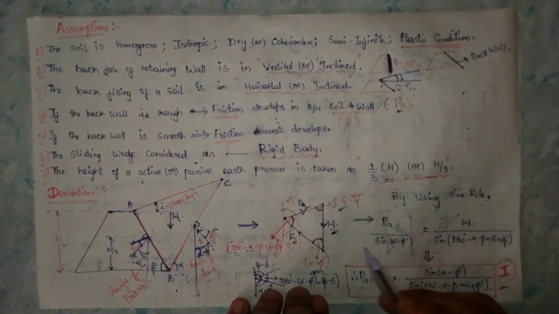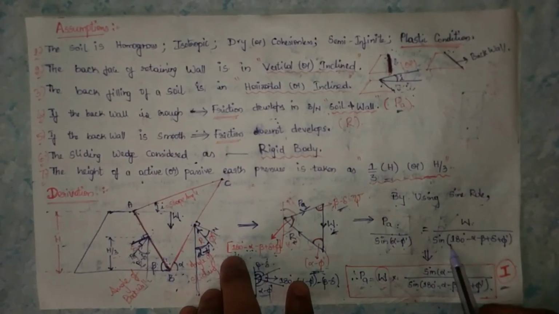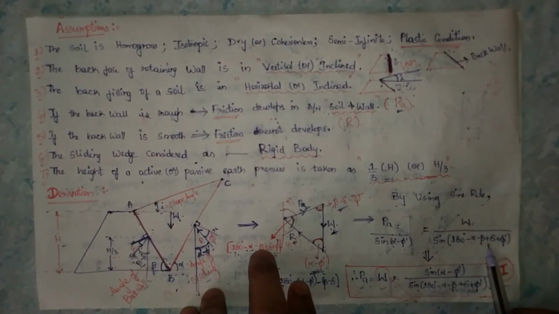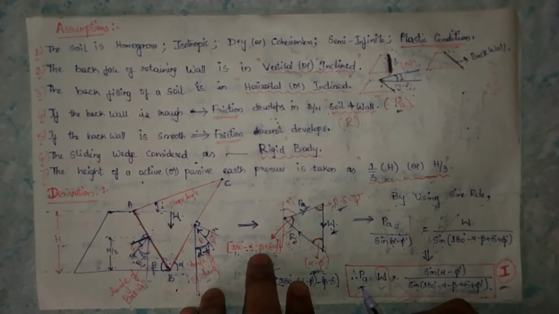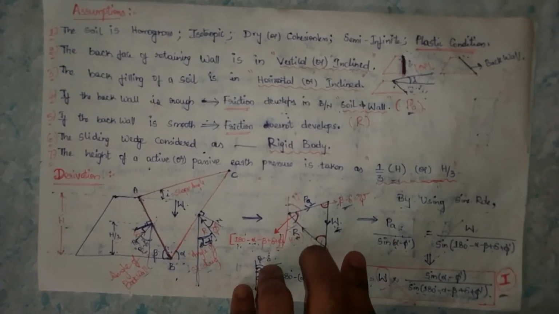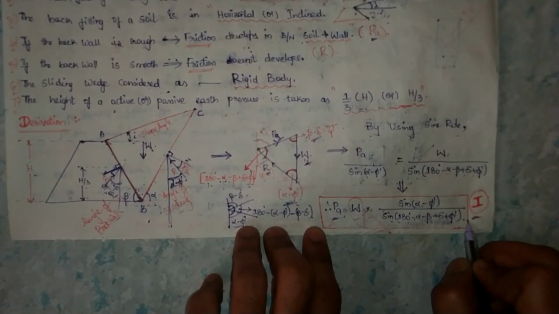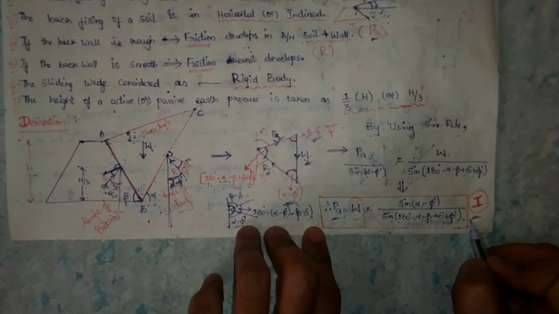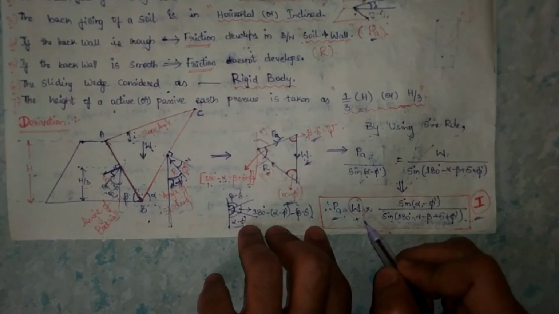So write this here. PA by sine alpha minus phi dash equals W by sine of 180 degrees minus alpha minus beta plus delta plus phi dash. With this condition we can find the active pressure. So PA equals W into sine alpha minus phi dash by sine of 180 degrees minus alpha minus beta plus delta plus phi dash. So we get this equation, which is equation number 1. Now we need to find this W. What is W? The weight of the sliding wedge.